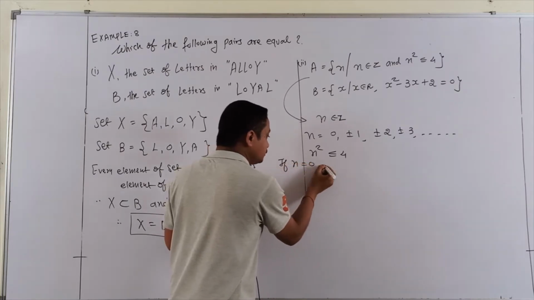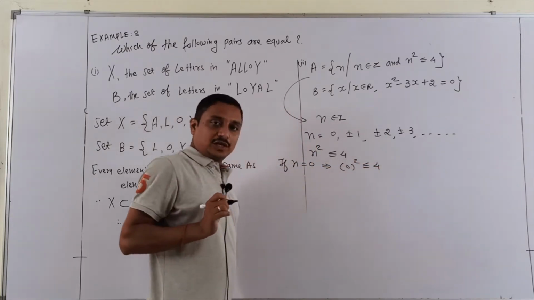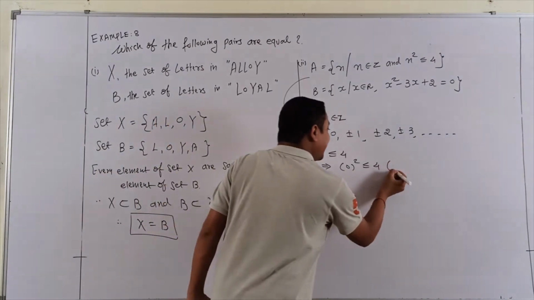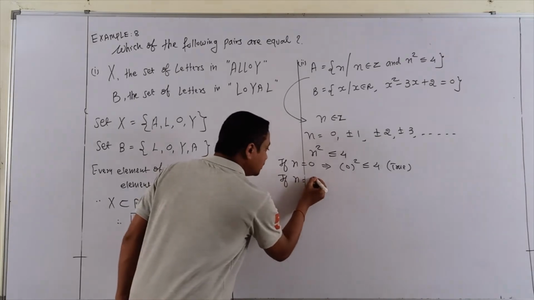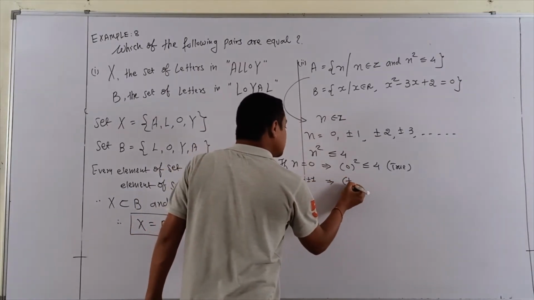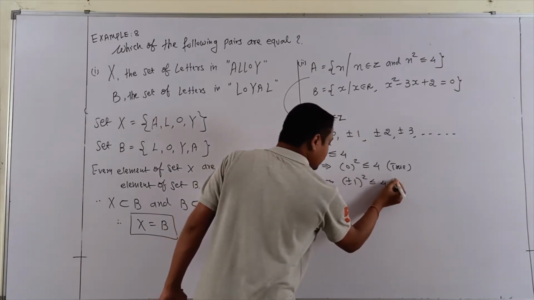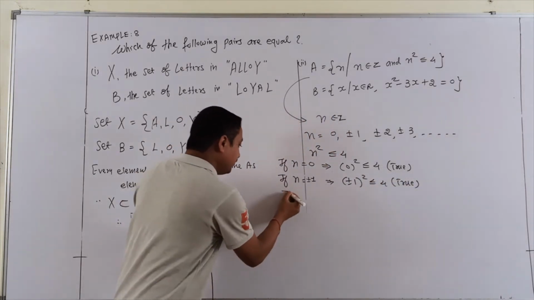If N is 0, check: is 0 less than or equal to 4? Yes, it is true. If N is plus or minus 1, then plus or minus 1 squared is less than 4. Yes, that is also true.